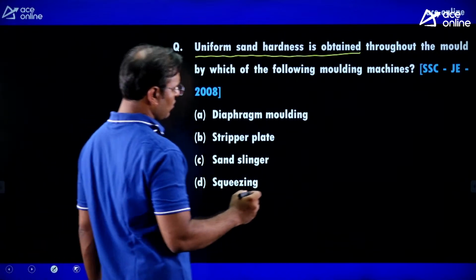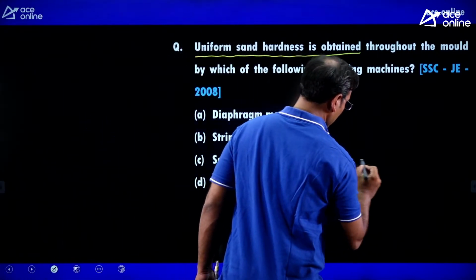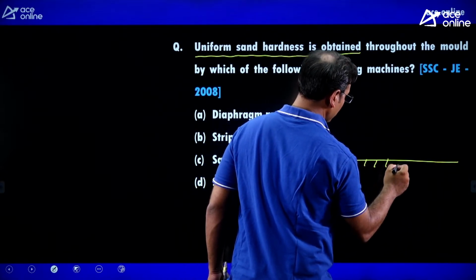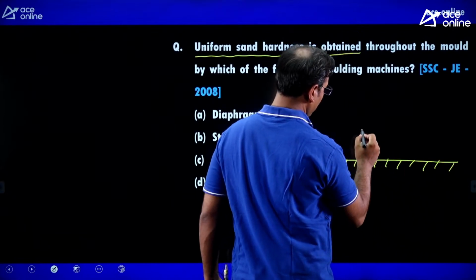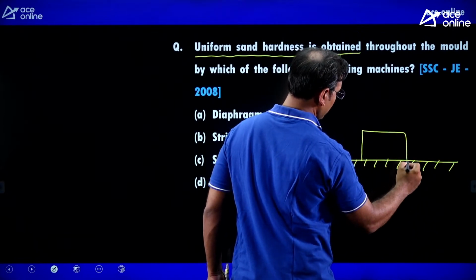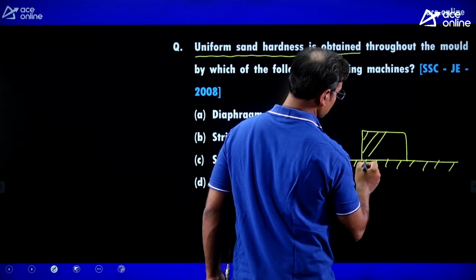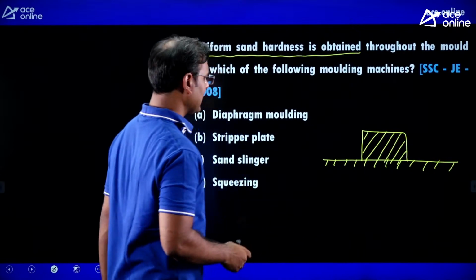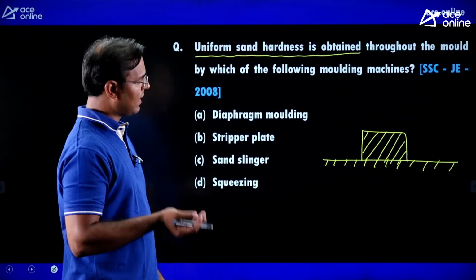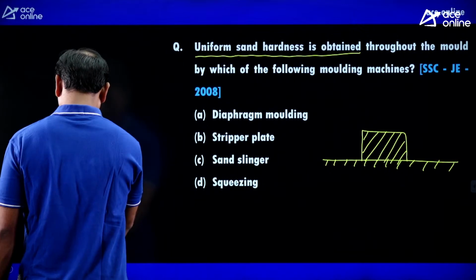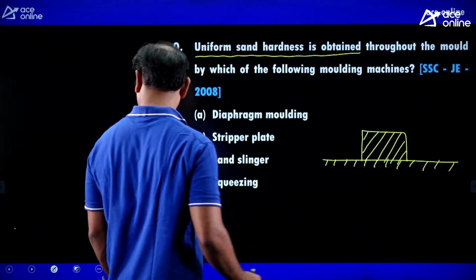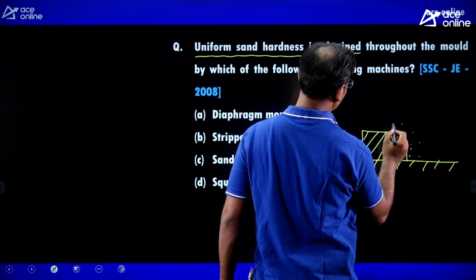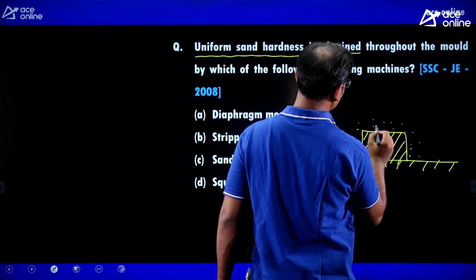Guys, here I want to draw one diagram. Here one ground is there, and on that ground I am putting one beautiful pattern. That pattern may be of wood, that pattern may be of metal, or that pattern may be a plastic pattern. And on that pattern we are going to throw the sand continuously.